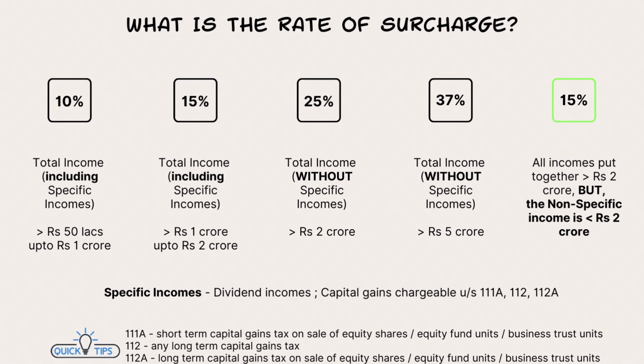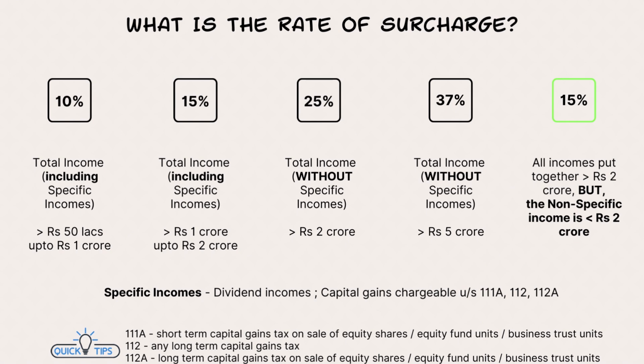If it is more than rupees 2 crores, then the surcharge is 25%. Same situation, total income without the specific income. That is only that generic portion which is there, the other incomes. If it is more than rupees 5 crores, then the surcharge rate is 37%.